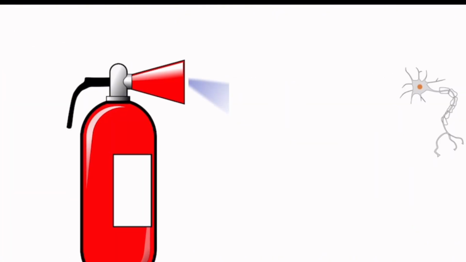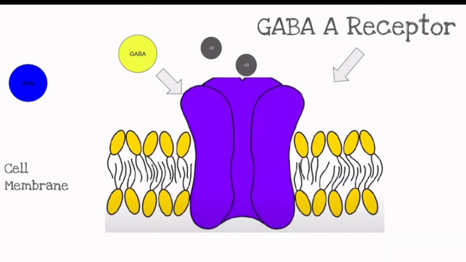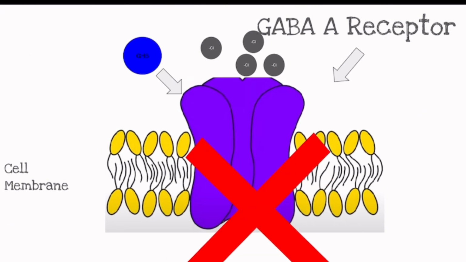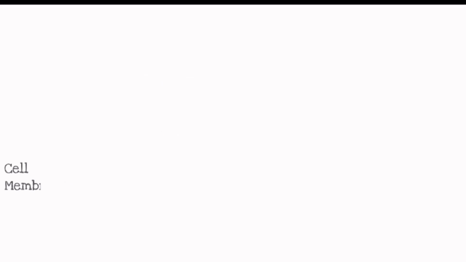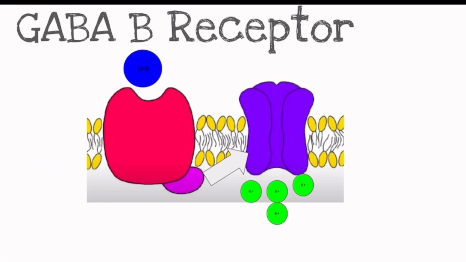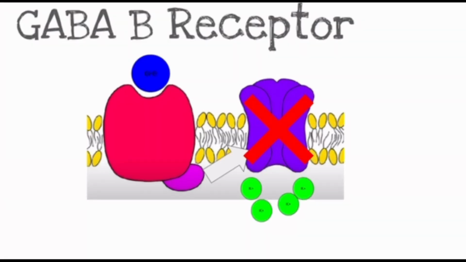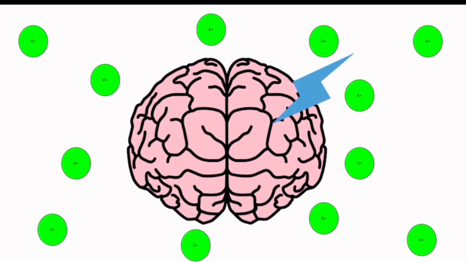The drug GHB will affect this because GHB is a competitive inhibitor, meaning it takes place where GABA is attached. This will cause the chloride ion channels to stay closed in the GABA-A channel. The closing of these channels will lead to the second messenger to not be activated, which is cAMP, or cyclic AMP. When cAMP is not activated, the closing channels of GABA-B will lead to potassium not being able to flow out, and the chance of the organism taking an action will increase because of the amount of potassium in your body will cause your brain to overstimulate.